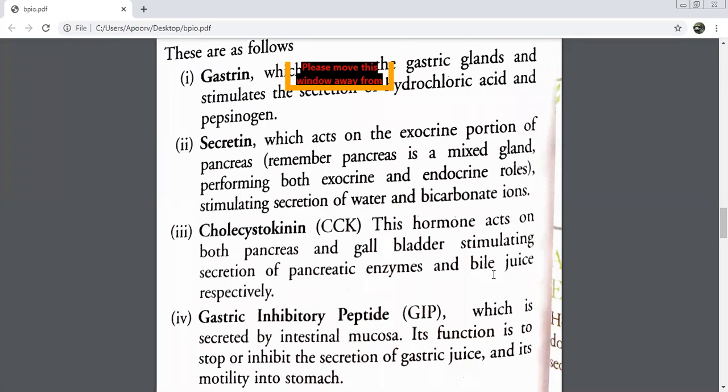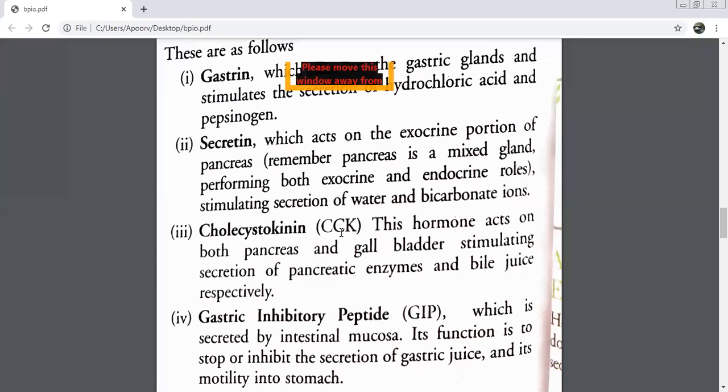What about bile juice? Where is it produced and where is it stored? It is produced by the liver and stored in the gallbladder. Yes, yes. She just got a bit confused.